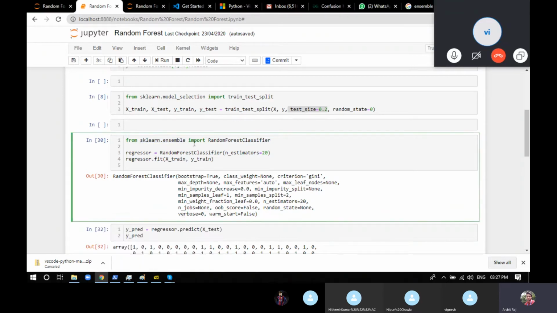What you do exactly? After importing the random forest classifier, you make an object. I named the object regressor. I shouldn't have named it regressor, it's a classifier. Okay, fine, it's a name. So it's a random forest classifier object. Now we have to provide a parameter which will tell how many decision trees you want. For this particular example, we gave 20 decision trees in my random forest. You can play with this number, make it more or less. Just make sure that if it's less, your model will not be completely accurate.